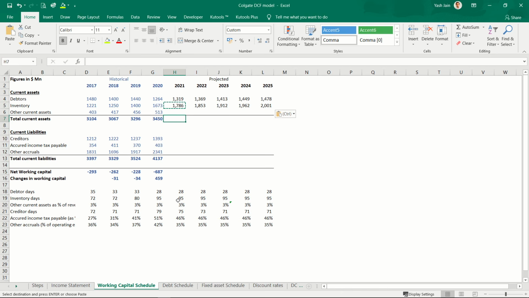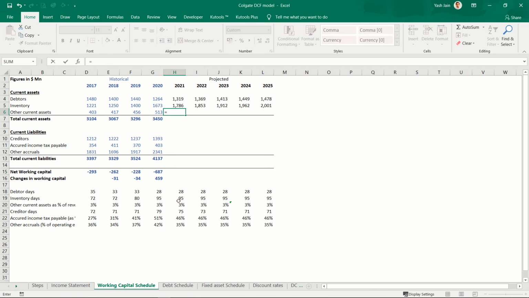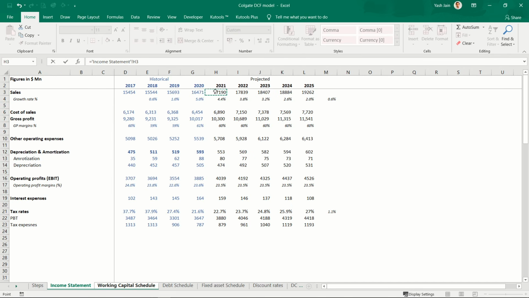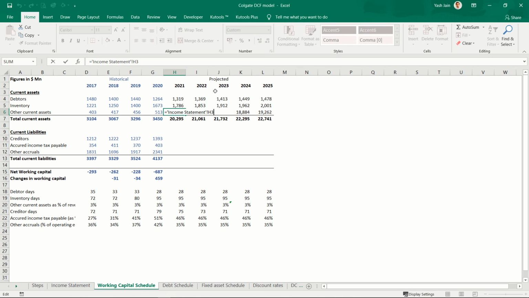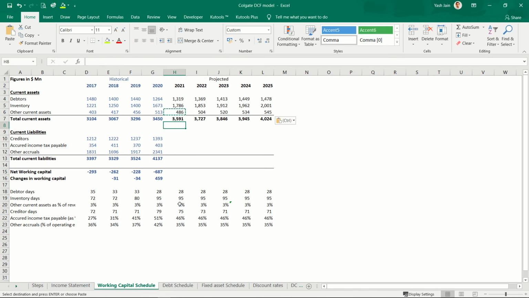Other current assets are a percentage of revenue, so 3% of revenue. I think I have made some mistake. Okay, I have not multiplied by revenue. So multiplied by 3% and then enter. Copy, paste. Okay, now I have my total current assets.